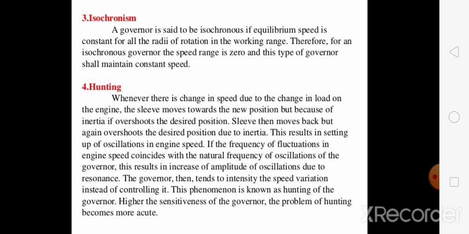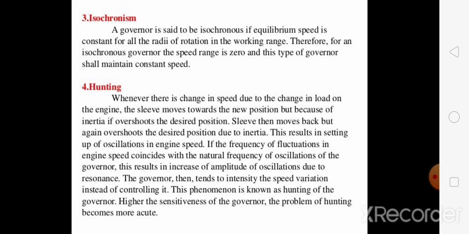Next characteristic: a governor is said to hunt if the speed of the engine fluctuates continuously above and below the mean speed. When there is continuous fluctuation of speed above and below the mean speed, that governor is hunting. This can be caused if the governor is too sensitive.